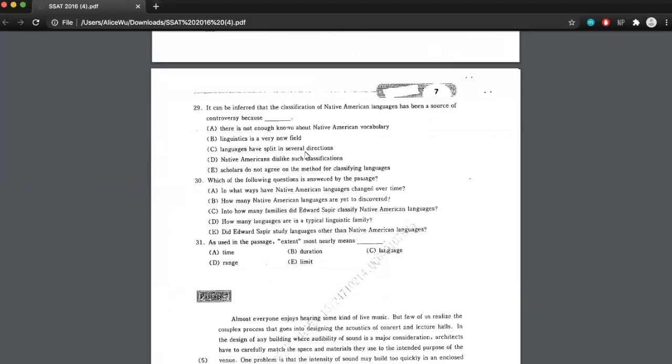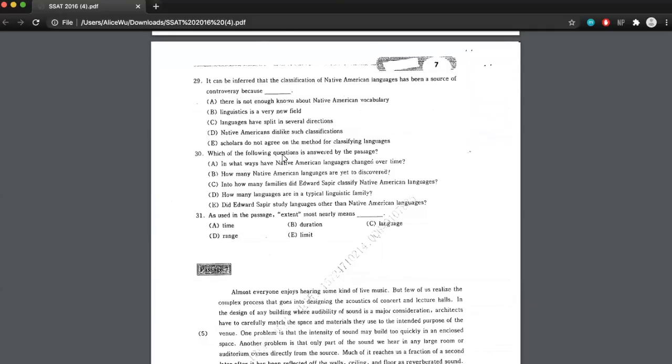Native Americans dislike such classifications. So I don't know if that's entirely true because they didn't provide a Native American point of view. So let's look at E. Scholars do not agree on the method for classifying languages. So this is exactly what we were looking for. And so let's circle E as our final answer for that question.